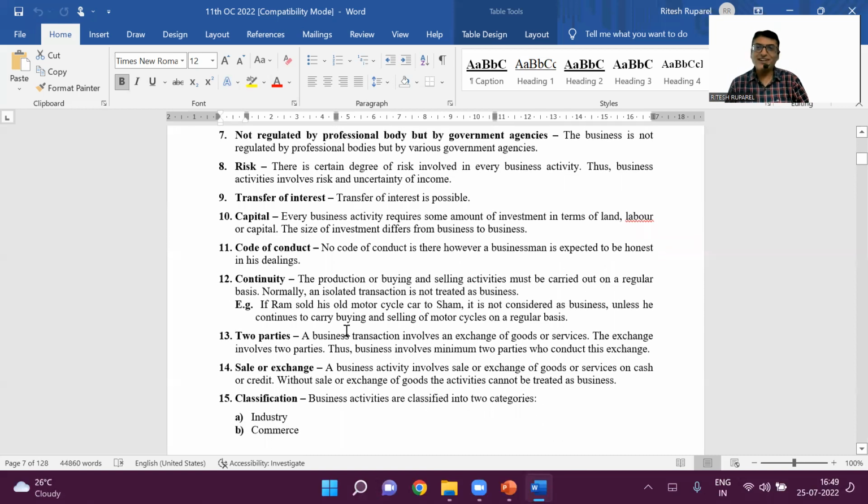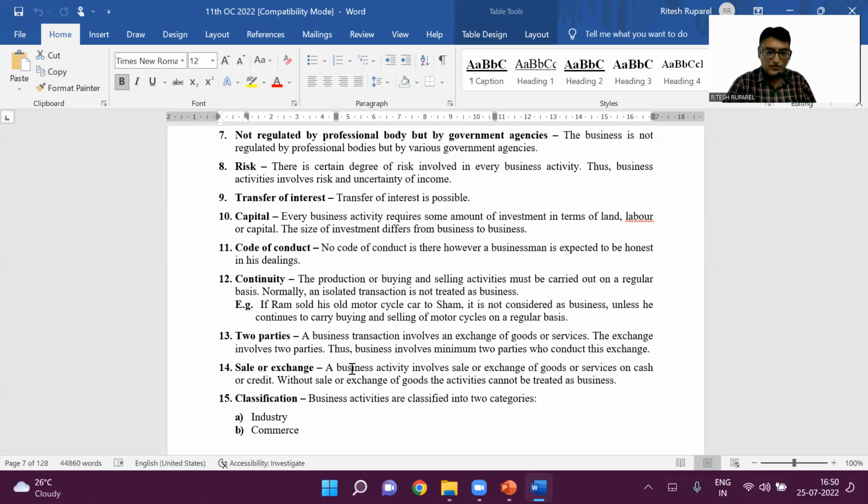So how many parties are there in business? Two parties. One is the seller, one is the buyer. And what happens between them? There is an exchange for money or money's worth, called barter. What is barter? You go to the gold shop, give old gold and buy new gold. Or you give your old Toyota Innova and then buy a new Toyota Innova Vista. Clear with this part? Can we go to the next part?